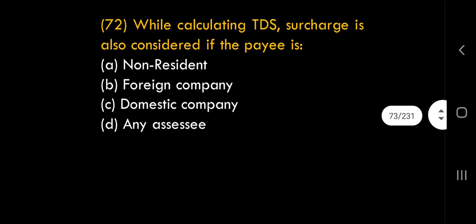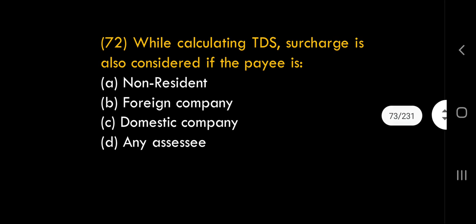In these three cases, surcharge is considered along with the rate of TDS. Even health and education cess is considered.